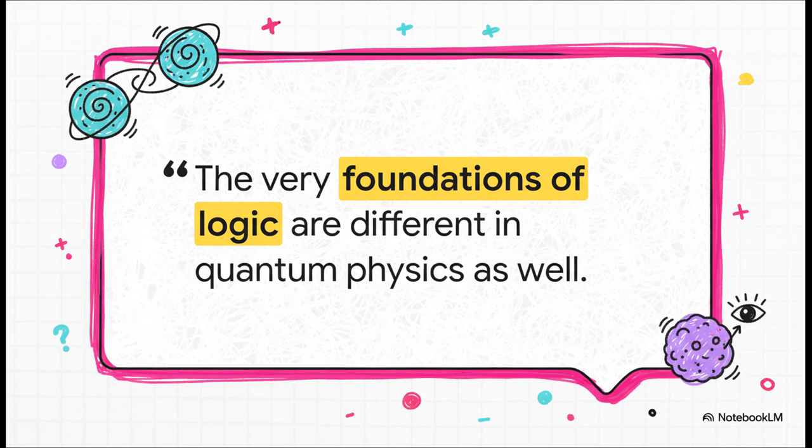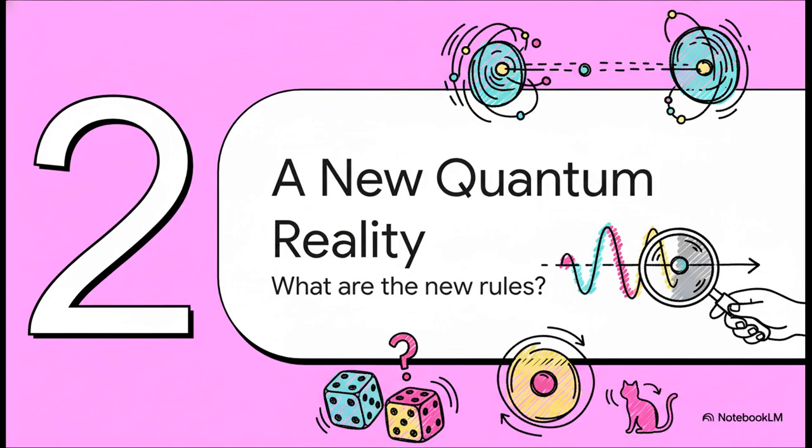It's not just me saying it. Look at this quote from physicists Leonard Susskind and Art Friedman: "The very foundations of logic are different in quantum physics as well." What they're saying is that it's not just the physics that's different down there. The fundamental rules of if this, then that, the basic true or false system we use to understand everything, it's fundamentally different.